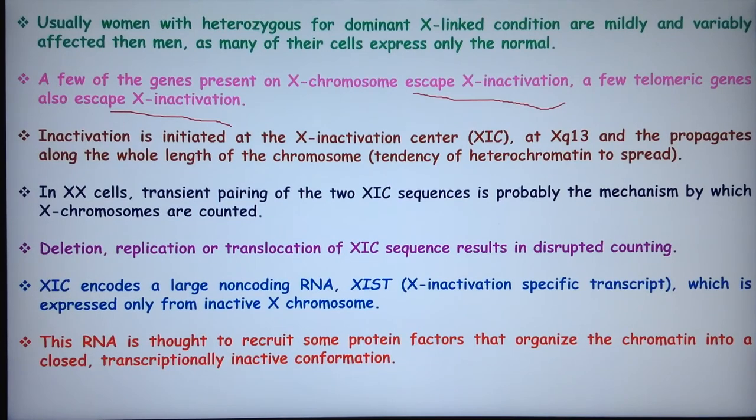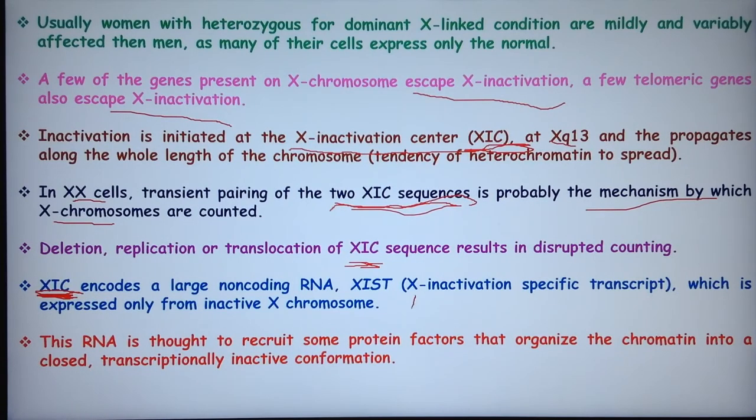Now inactivation is initiated at the X inactivation center, that is XIC. This is located at Xq13 and it propagates along the whole length of the chromosome. In XX cells there is a tendency for transient pairing of the two XIC sequences, and this may be the mechanism by which X chromosomes are counted. When XIC is deleted, it results in disrupted counting. After the counting occurs, the copy which is to be inactive is chosen.